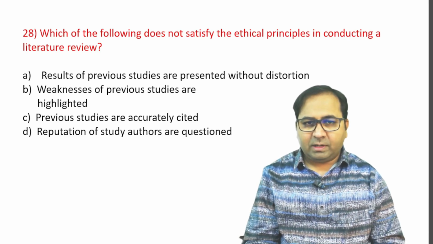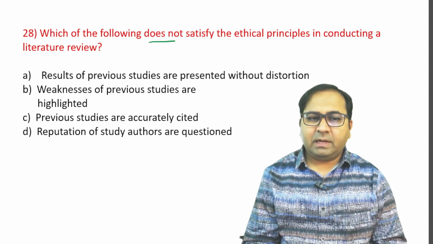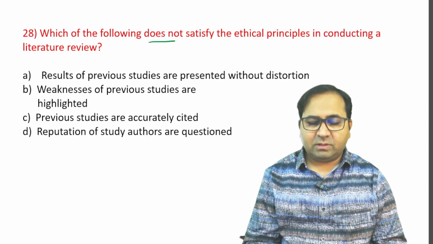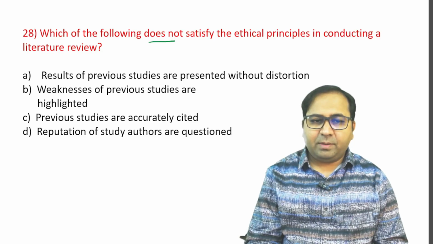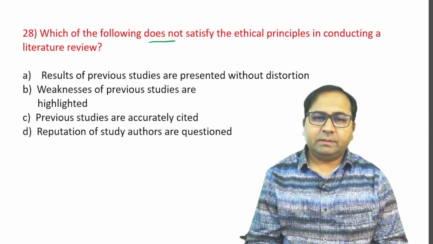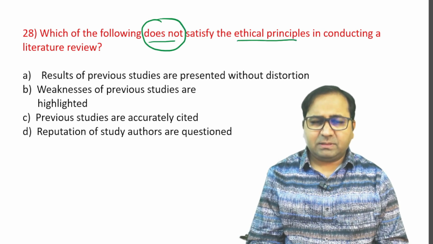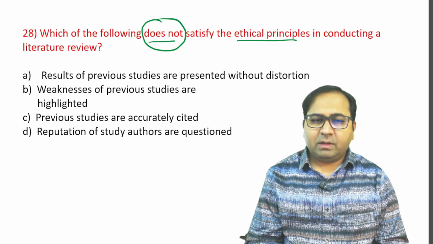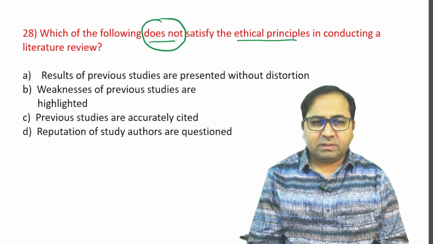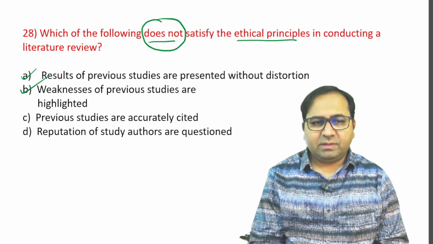Next question. Which of the following does not satisfy the ethical principles in conducting a literature review? Options are A, results of previous studies are presented without distortion, B, weaknesses of previous studies are highlighted, C, the previous studies are accurately cited, or D, reputation of study authors are questioned. Which of the following does not satisfy the ethical principles in conducting a literature review? Option A, results of previous studies are presented without distortion. Yes, it is a true statement. Weaknesses of previous studies are highlighted. Yes, even this is correct.